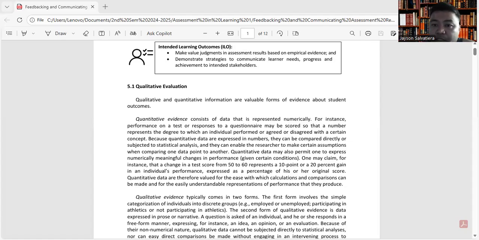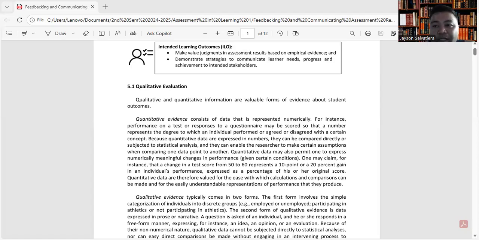For example, in your midterm exam, you took a 50-item test. Just in case the test will become 60 items, then of course the additional 10 items is 20% of the original 50 items.